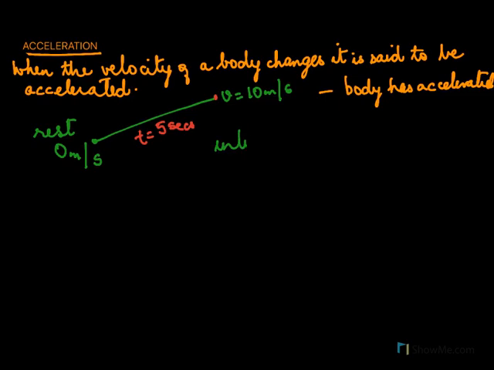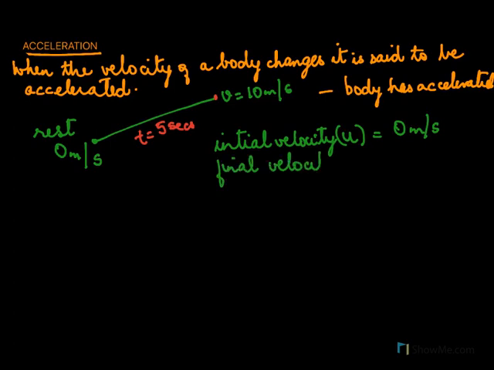So the initial velocity of the body, which we'll call as always u, was 0 meter per second. And the final velocity v is 10 meter per second. And the time taken for this change, we know, is 5 seconds. So let's see what is the acceleration.